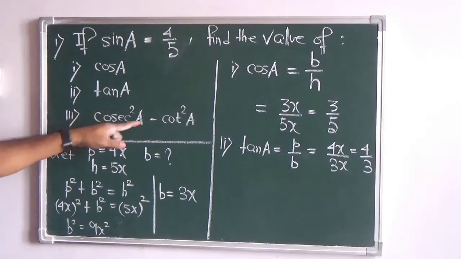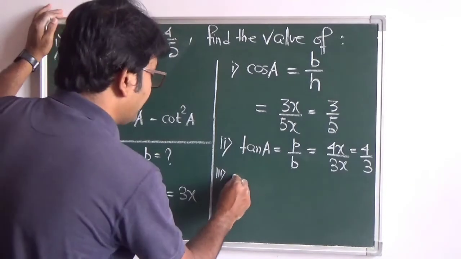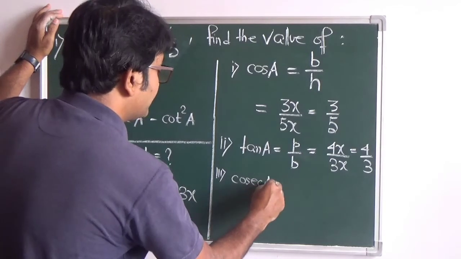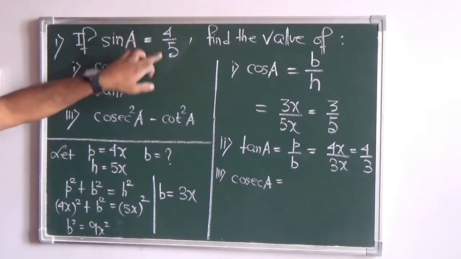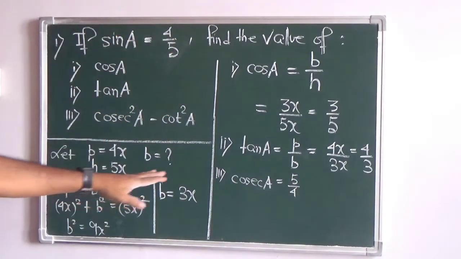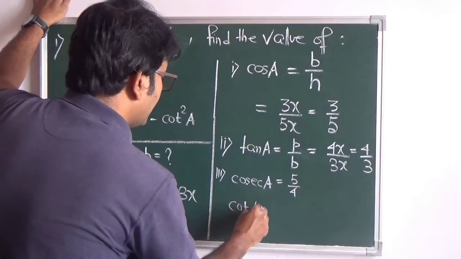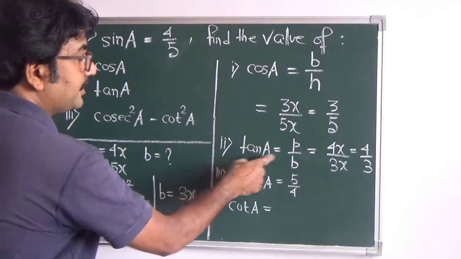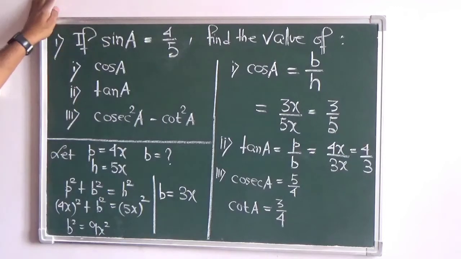Third part is cosec square A minus cot square A. So what is cosec square A? First you find cosec A. Now cosec A, as we know, is the reciprocal of sin A, and the sin A is already given to us as 4 by 5, so you can directly write from here, it is 5 by 4. You can also go by this method. Secondly, cot square A. Now what is cot A? Cot A is the reciprocal of tan A, which you have found 4 by 3, so cot A will be 3 by 4. Okay, now we will have to solve this.